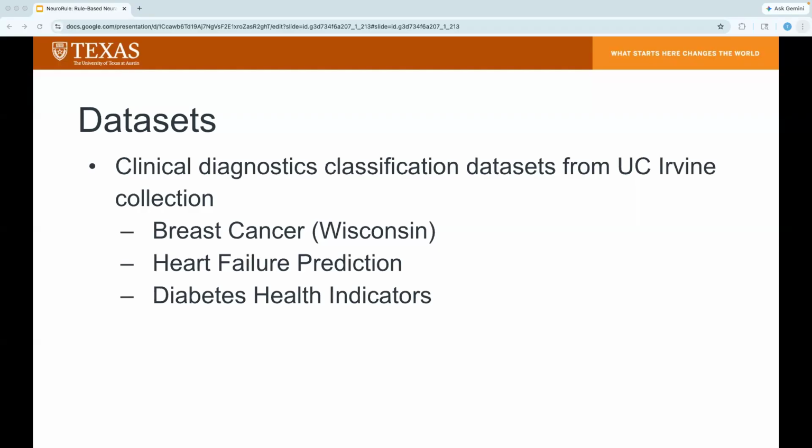So first we have Breast Cancer Wisconsin, which diagnoses patients on features derived from the images of cell masses and nuclei. Second is Heart Failure Prediction, which diagnoses patients on the risk of heart disease based on clinical information. And third is Diabetes Health Indicators, which is a large-scale data set that diagnoses patients based on lifestyle information. In these environments, prediction is not nearly enough, as clinicians require the transparent steps that a distilled rule set provides for medical accountability.